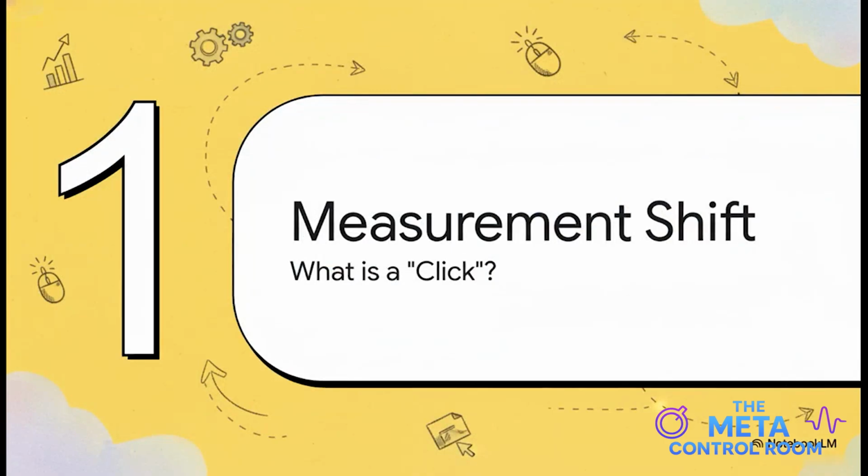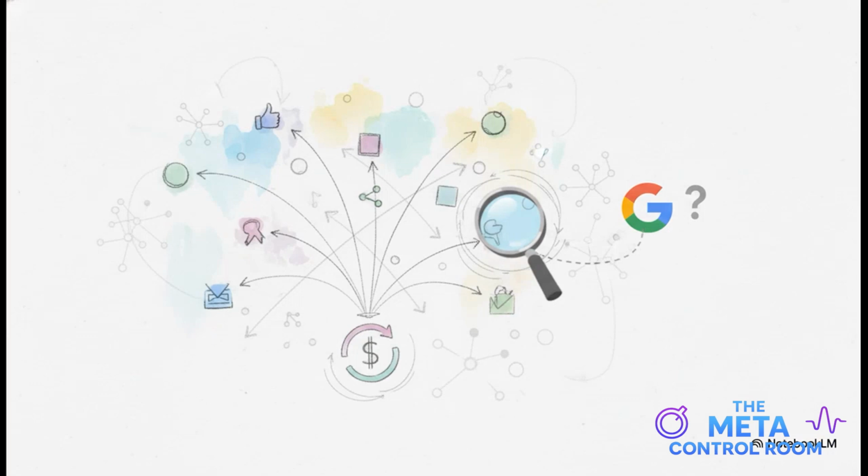First up, Meta is changing the very definition of a click-through conversion, and this is a really big deal because it's going to change what you see in Ads Manager every single day. So you know how it's been, right? Historically, Meta kind of bundled all types of engagement into its click-based attribution. We're talking link clicks, likes, shares, saves, the whole shebang. And it often caused a ton of confusion.